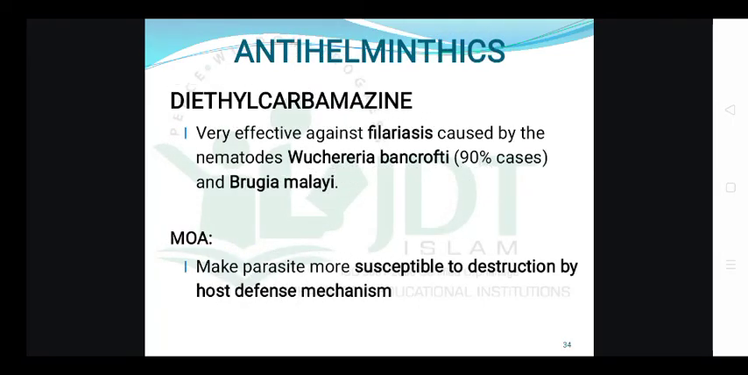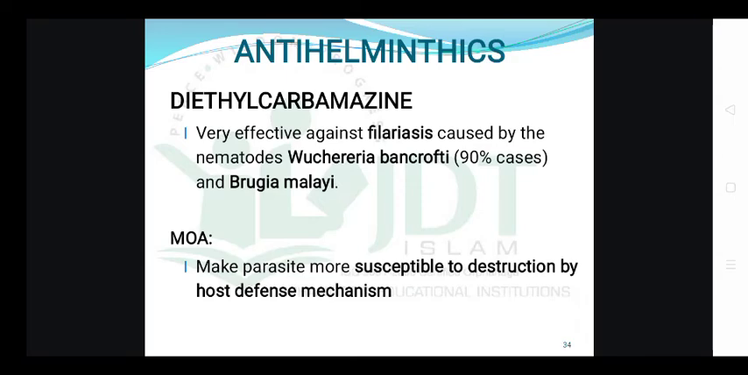Next one is diethylcarbamazine. It is very effective against filariasis or elephantiasis caused by nematodes like Wuchereria bancrofti. 90% of filariasis is caused by Wuchereria bancrofti and Brugia malayi.